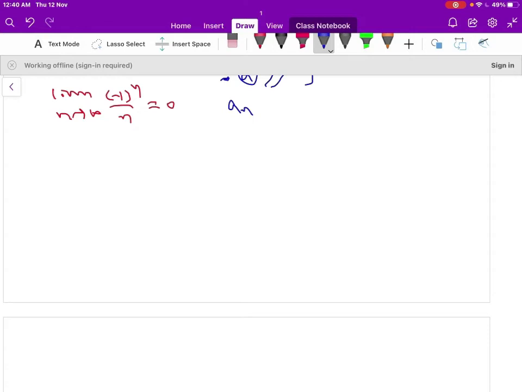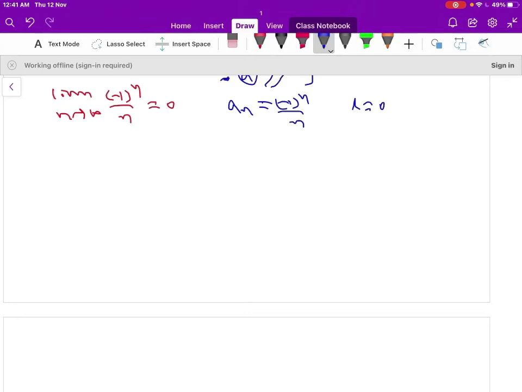Here aₙ is equal to minus 1 to the power of n by n and L is equal to 0. So we can show the result in two ways. First way is a graphical method, and second way is by using the definition of the convergence of a sequence.